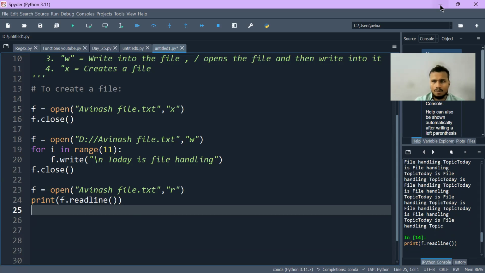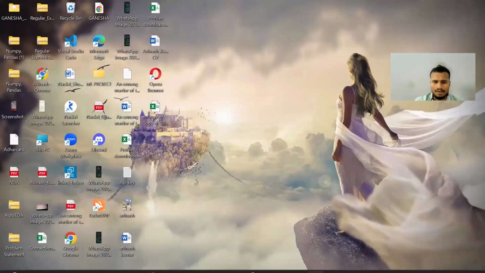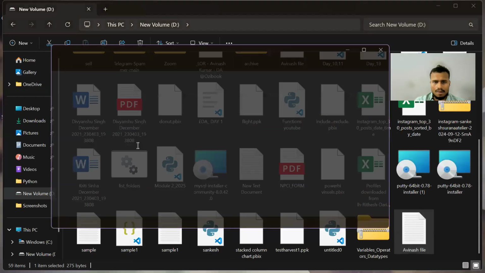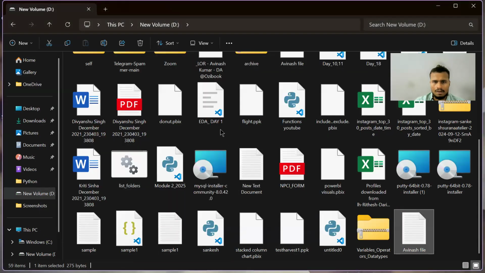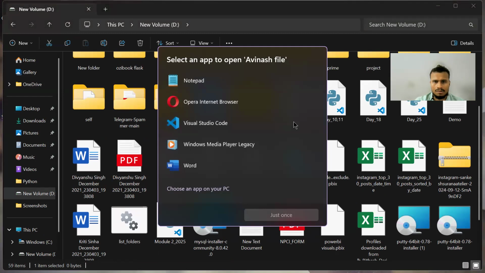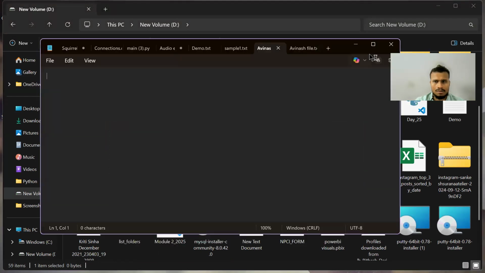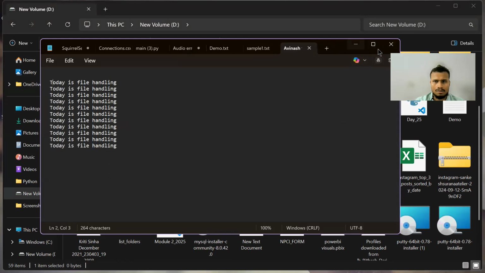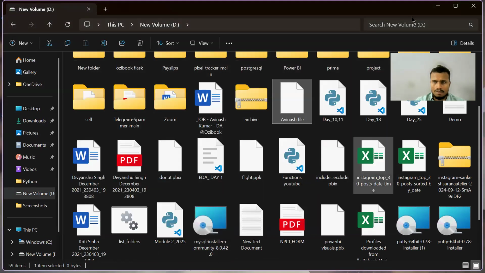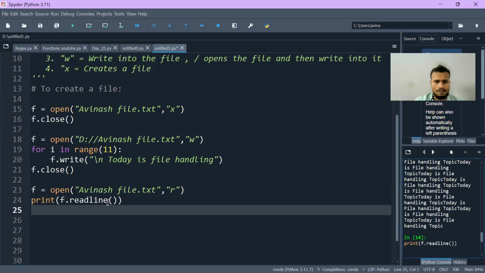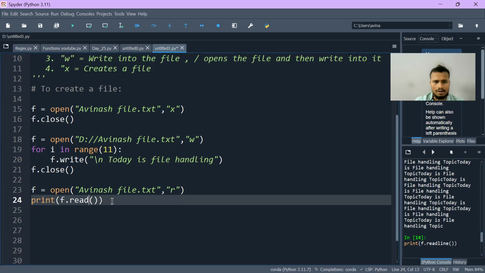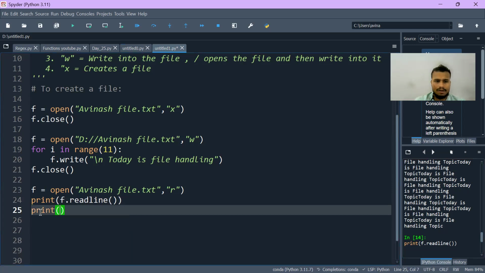Now let me open that file once and check what all elements are inside it. Okay. Now instead of writing f dot readline, if I write here print f dot only read.